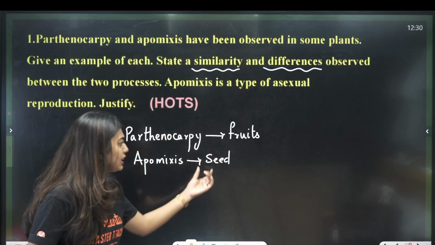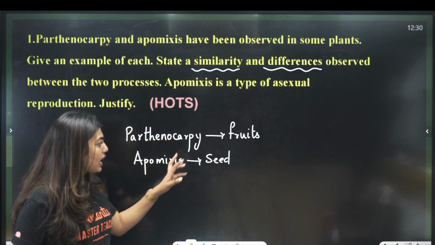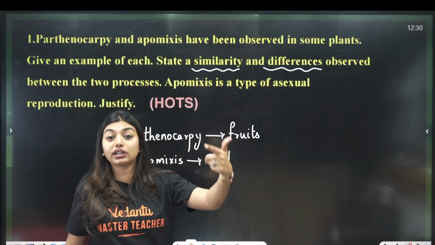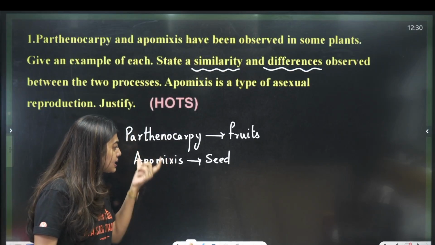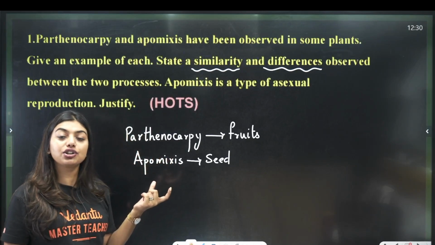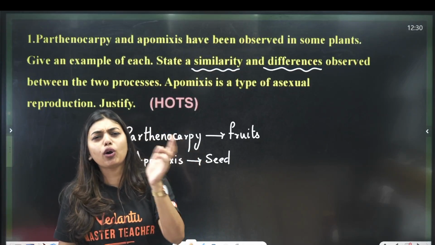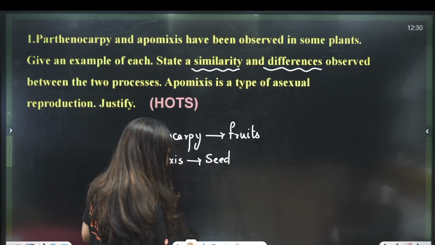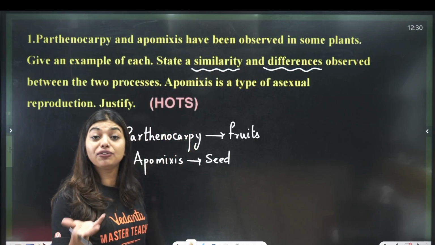See, the difference is already there in the definition: Parthenocarpy is a phenomenon where plants form fruits without fertilization. The second thing is, apomixis is a condition where you form seeds without fertilization. So the difference is sorted. Now ma'am, what could be the similarity? Student, the biggest similarity is that both of them are happening without the actual fertilization.